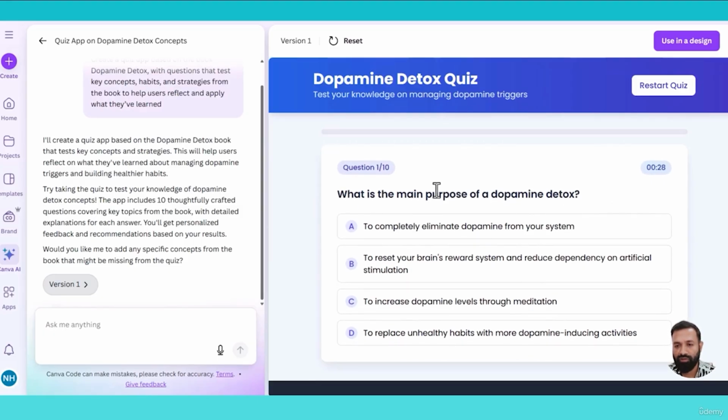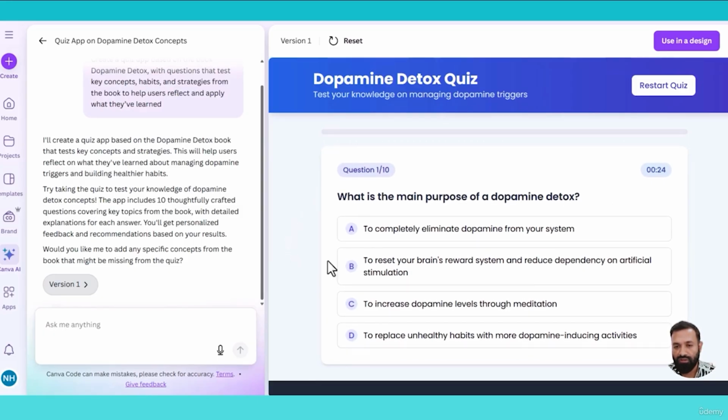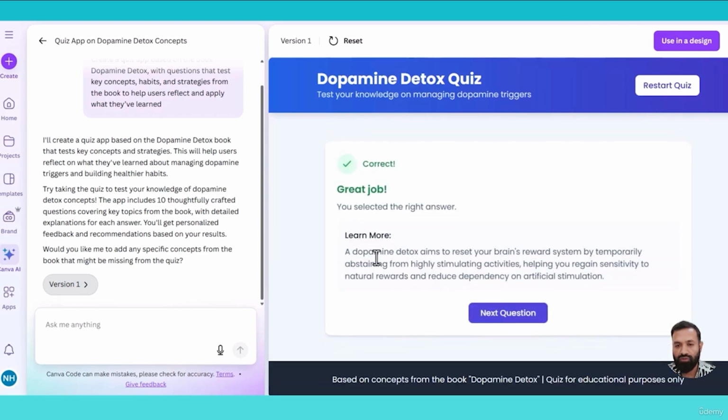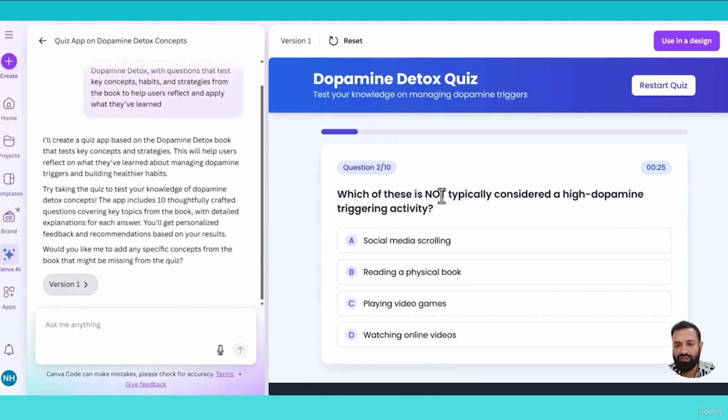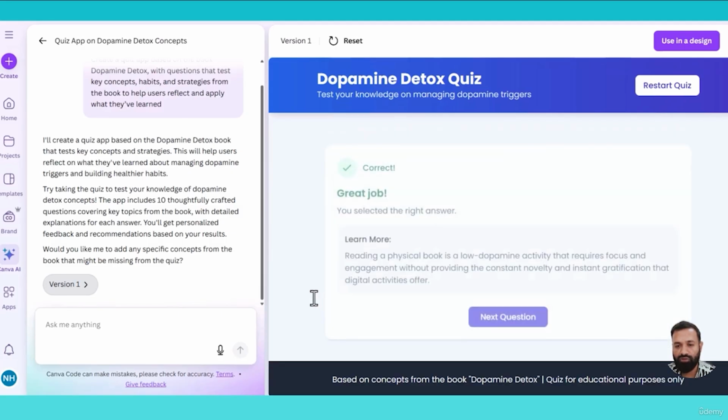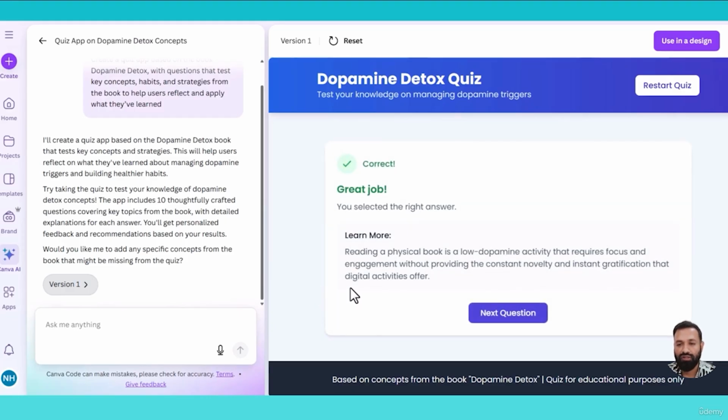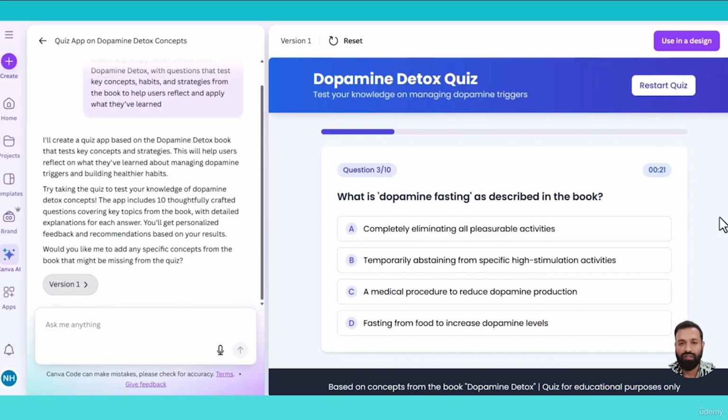What is the main purpose of the dopamine detox? This one. A dopamine detox aims to reset your brain reward system by temporarily abstaining from highly stimulating activities. So the next question is, which of these is not typically considered a high dopamine trigger activity? Reading a physical book. Yes, this will not trigger dopamine activity. So I think Canva included the core concept of the book.